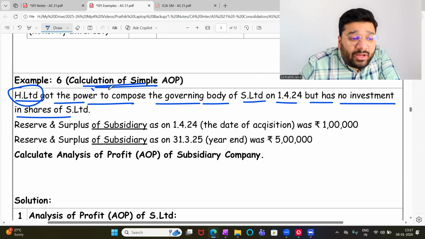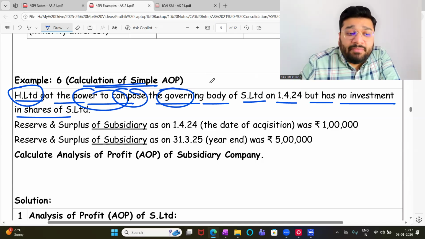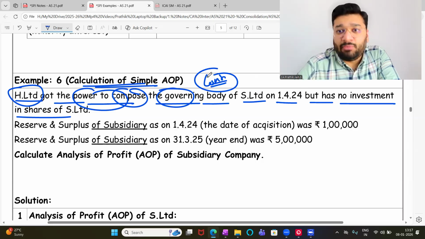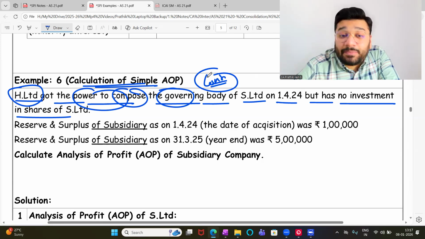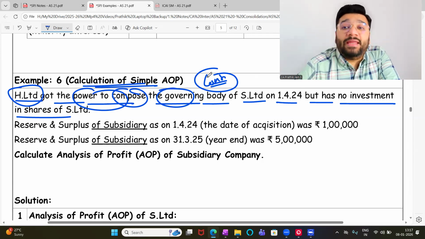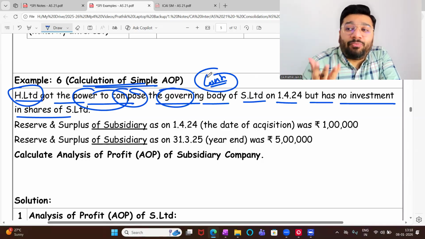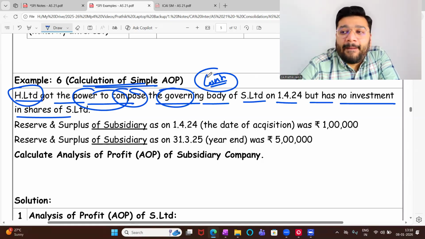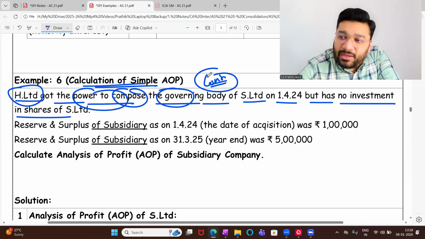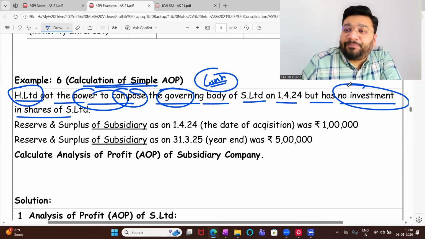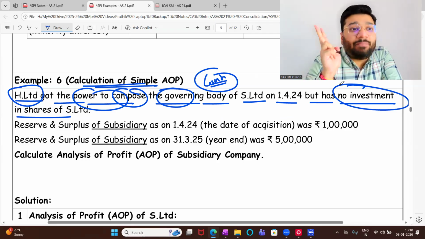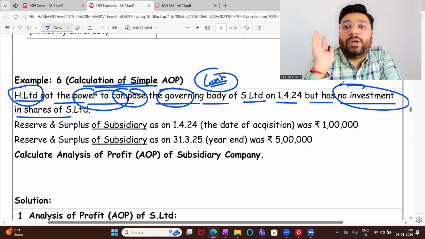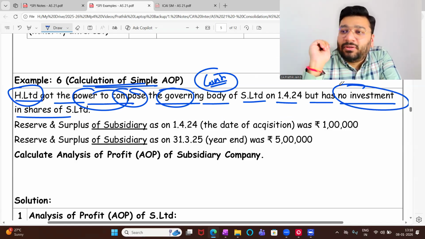H Limited has got power to compose the governing body. Means control is there. The moment you get the control, you become the holding company and the other company becomes the subsidiary company. The moment you become the holding company, section 129, subsection 3 will come into power, where you have to prepare the consolidated financial statement. Got it, not got it? So even though there is no investment, by virtue of the point number 2, you have the power to compose, you have become the holding company. And since you are the holding company, you have to combine the financial statement with yours and prepare CFS.